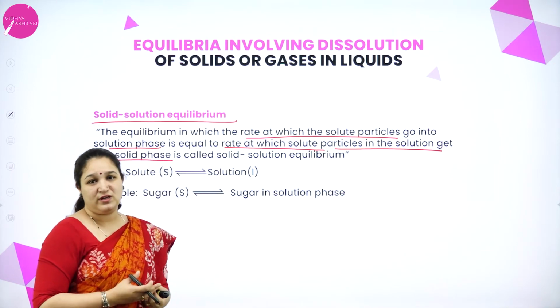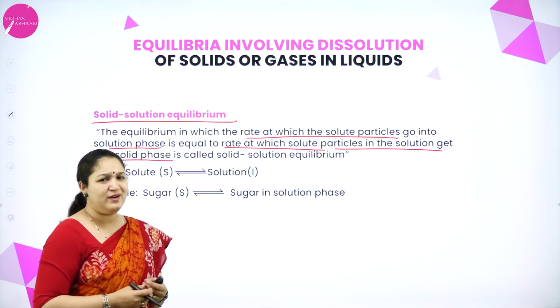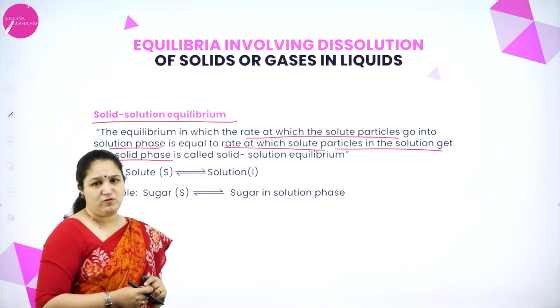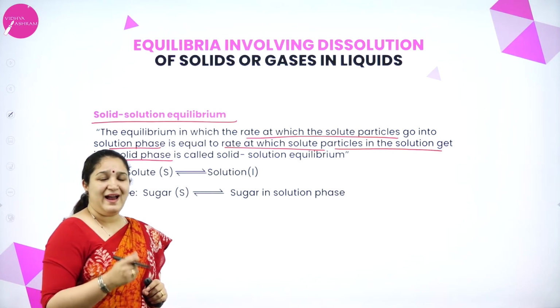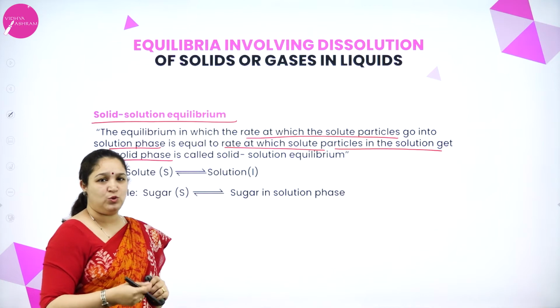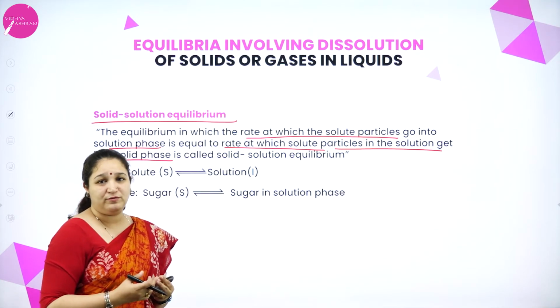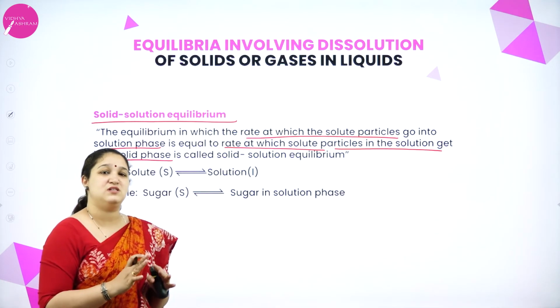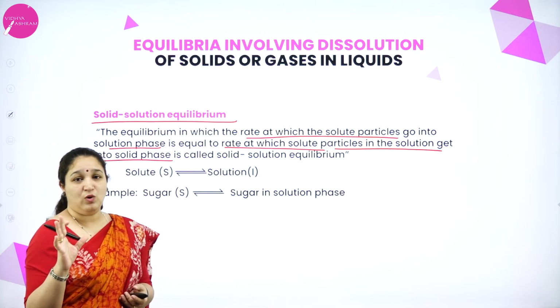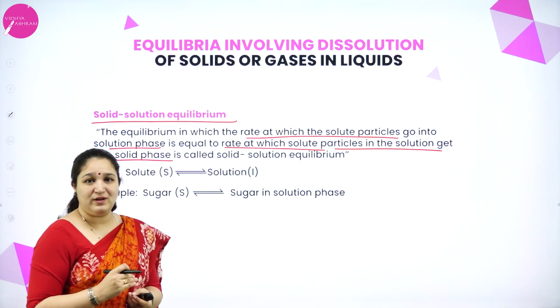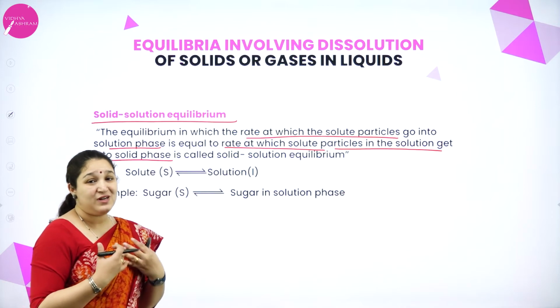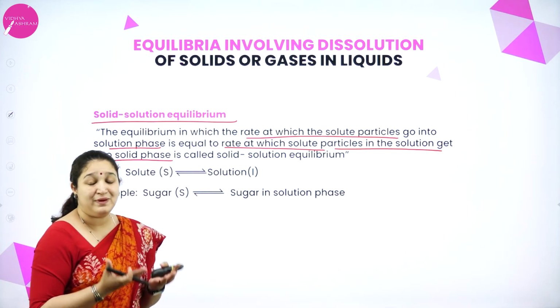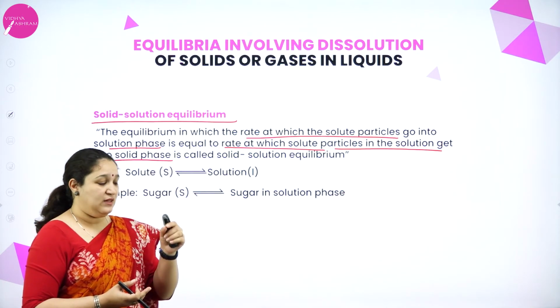You can observe this in a saturated sugar solution. You can try it at home. You take a cup of water and add 1 spoon of sugar, then 2, then 3. At one point of time you can see that the sugar crystals are no more dissolving, and that state we call equilibrium, because for us it looks like it is not dissolving, but actually what is happening is the